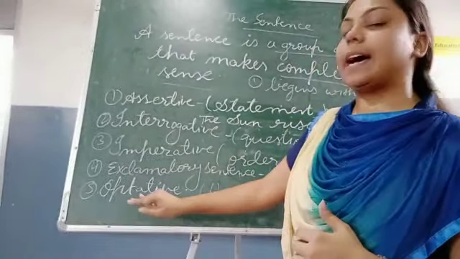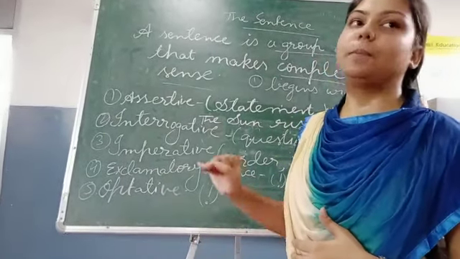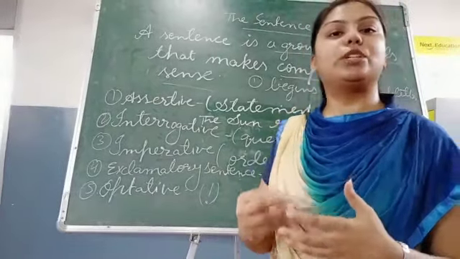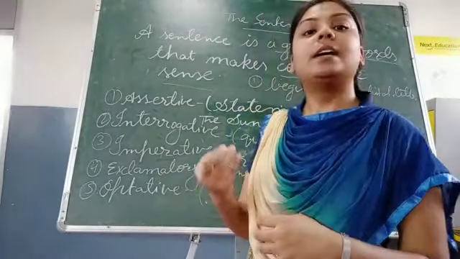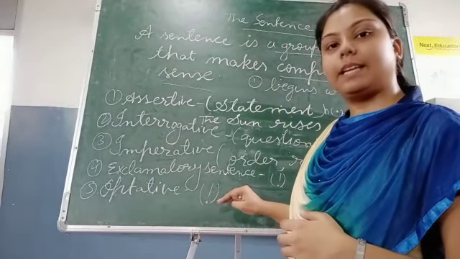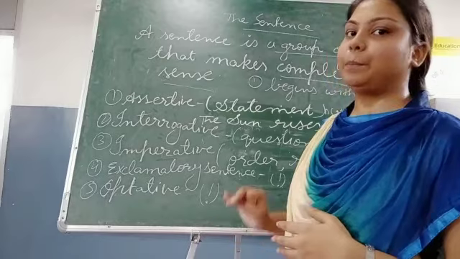And the last one, the new topic for you, was the optative sentence. An optative sentence means the sentence which shows blessings or curse, and it will always end with an exclamation mark.